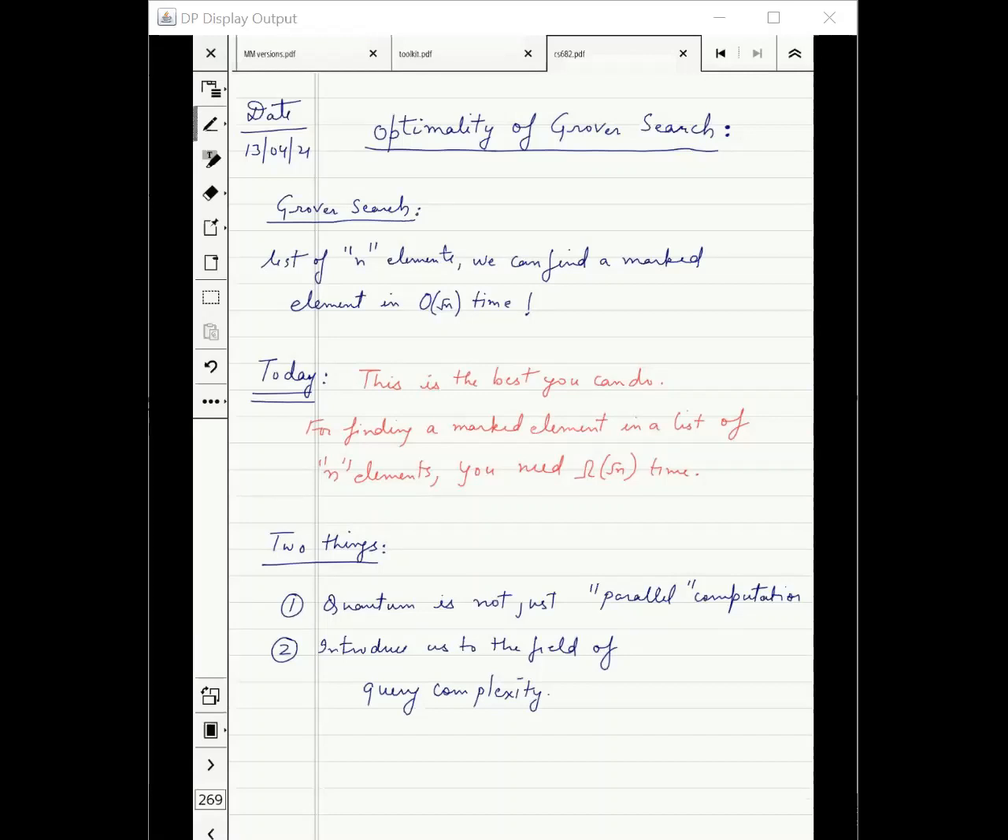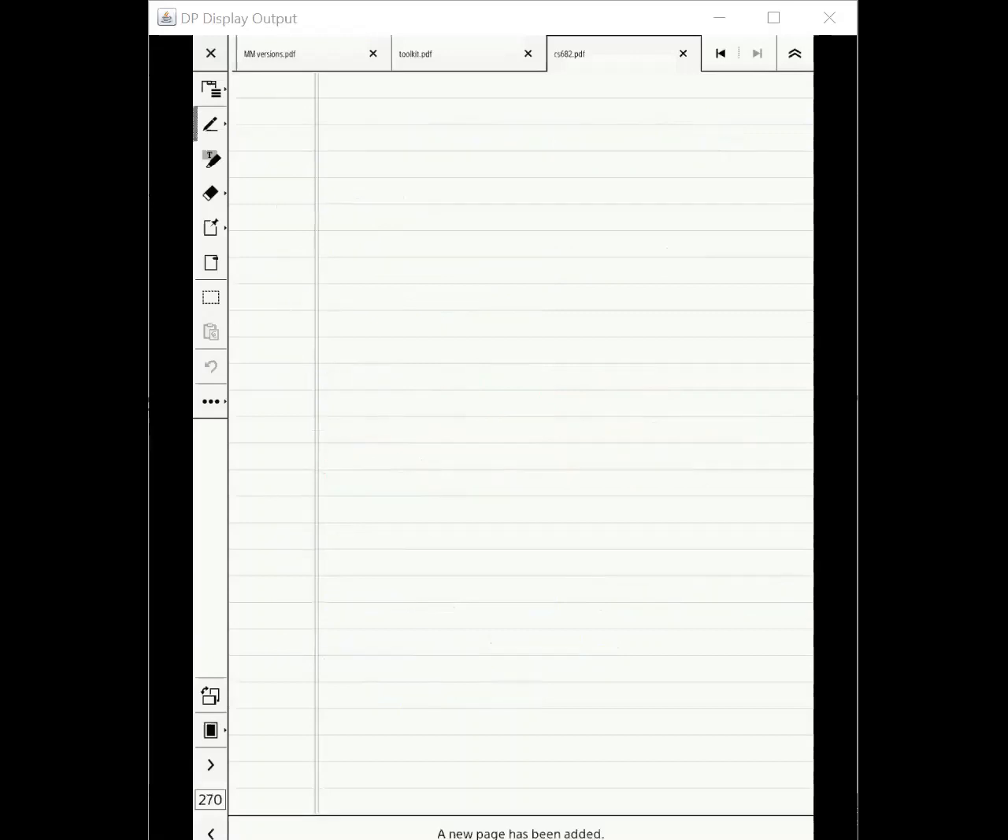Okay, the task for today is pretty clear for us. Any questions about what we want to prove? Let's dive into the proof.